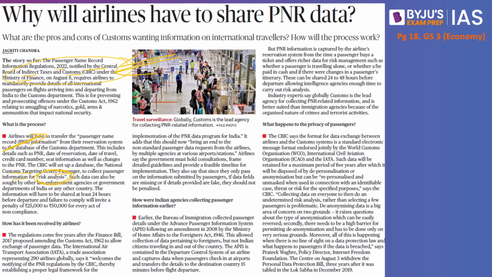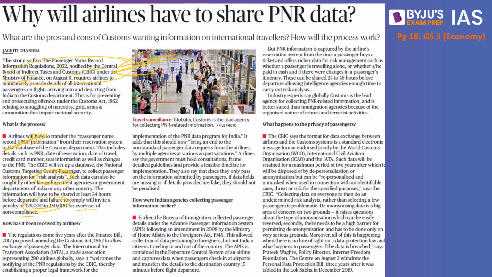The significance of this is preventing any types of illegal activity. And in case an airline fails to share the data, there will be a penalty of about 25,000 to 50,000 for every act of non-compliance.